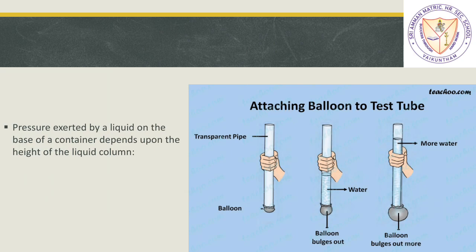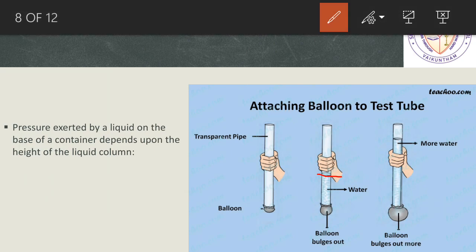And what we need to do, first we need to put some water into this transparent pipe, and we all know that the balloon will be bulging out a little bit. Now if you add more and more water, then you can see that the balloon will bulge out more and more. In the first picture the water level is at this point. In the second case, when you put more water, the water level will be up to this. This is nothing but your liquid column. As the height of the liquid column increases, the balloon will be bulging more and more.